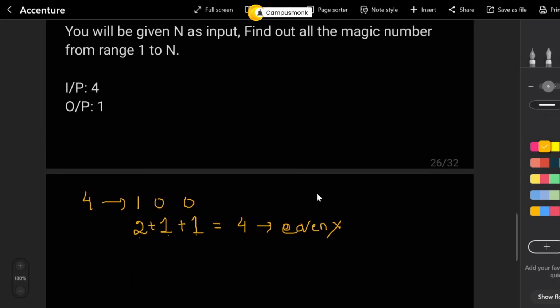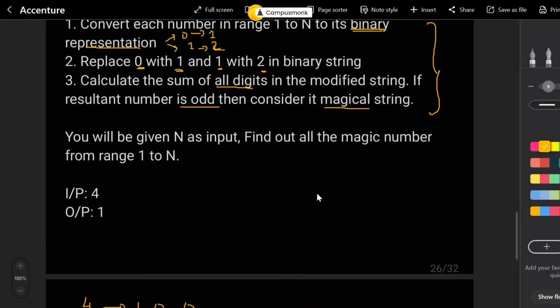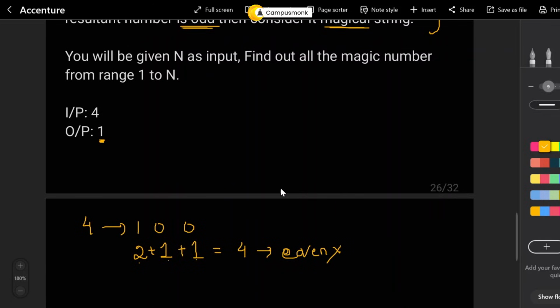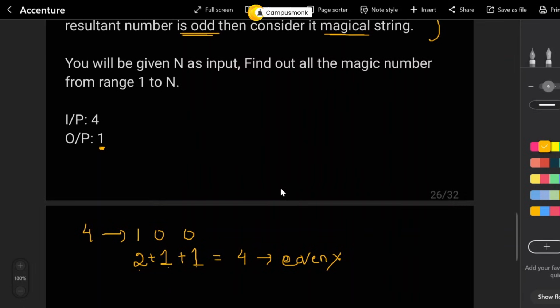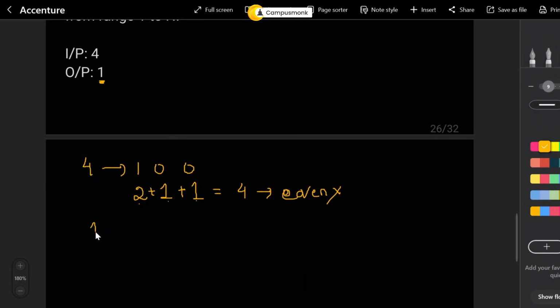Now, why is this output given as 1? It basically says that after replacing, if the resultant is odd, then consider it a magical string. Now, is the resultant odd? No, it is not, right? It is not odd. We'll get to why the output is 1. Now, let's look into another one. Suppose 1. What is 1 basically? The binary of 1 is 1 only. So nothing will happen. This will basically become 2. So this is also not, what will I tell?